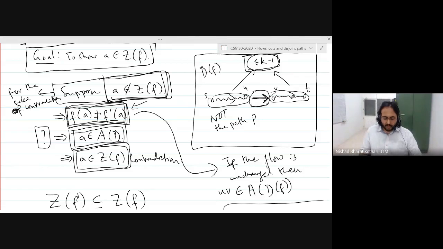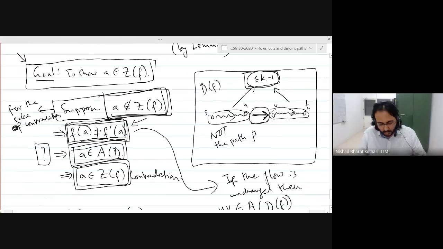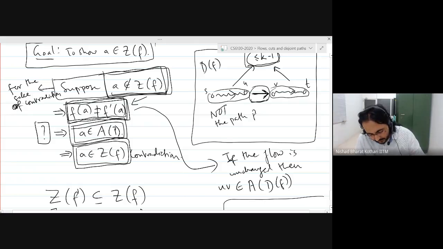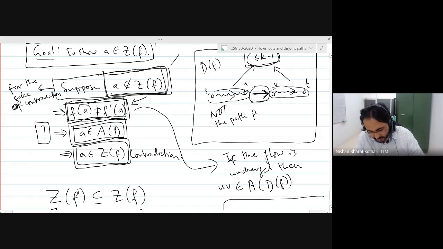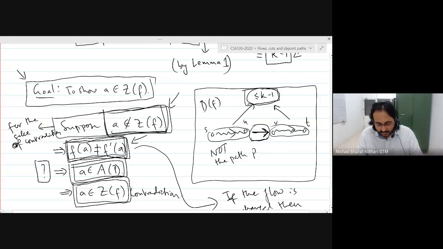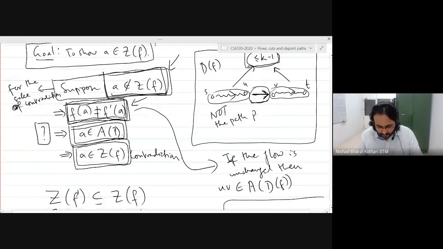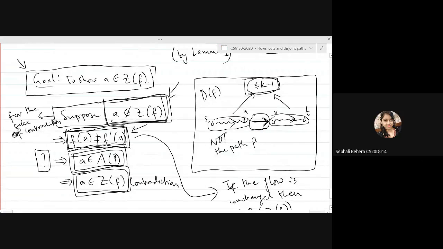So we are assuming that this arc is not in the Z set with respect to F, right? Yes, that is our assumption. We started with this assumption that this arc is not in the Z set of F, because if we know that this is true, then we have nothing to prove. So that is why we are assuming that this is not true. So why is it not in the Z set?